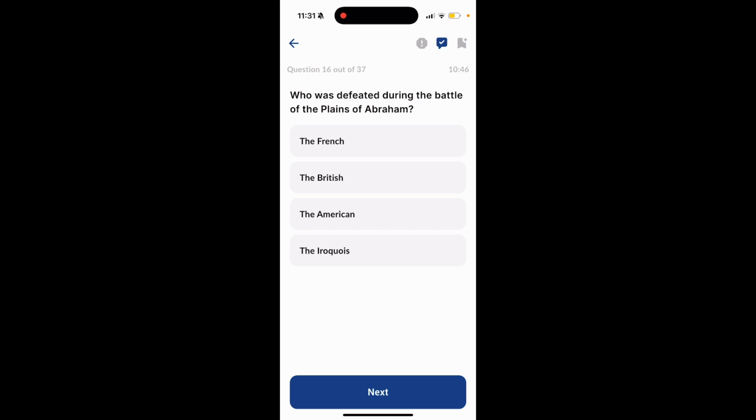Question 16. Who was defeated during the Battle of the Plains of Abraham? The French, the British, the Americans, the Iroquois. The answer to this question is the French.